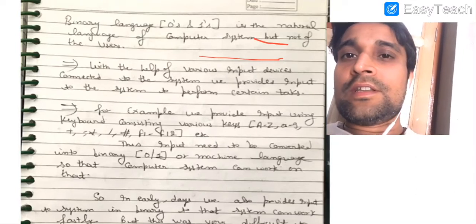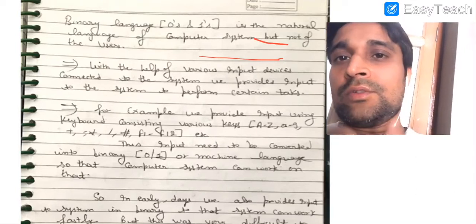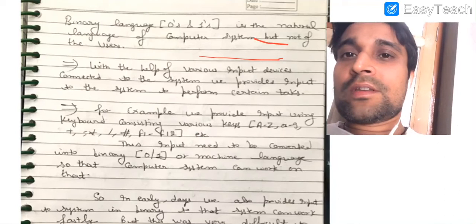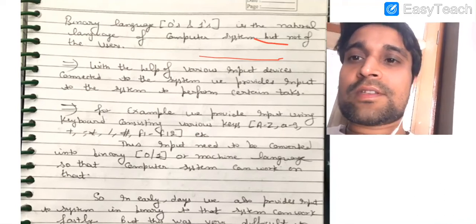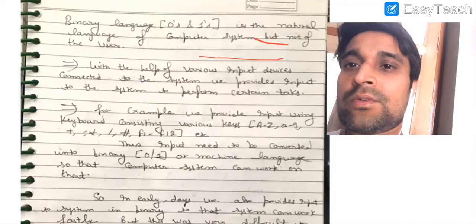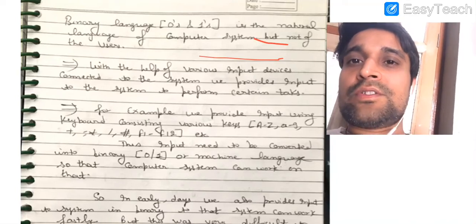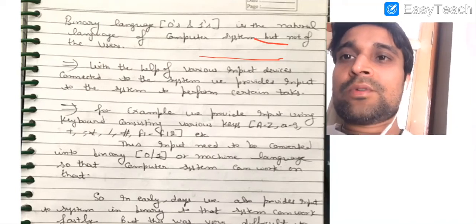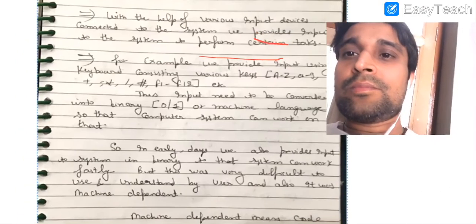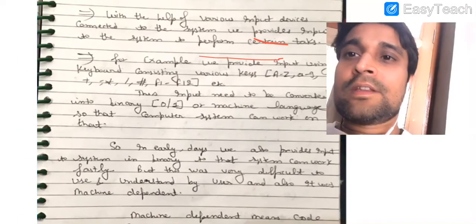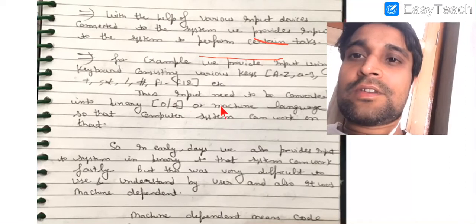Suppose I understand Hindi or English and you understand Hindi or English, then we both can communicate. If we don't understand a common language, then we need a language translator. Same is the case with the computer system. When we provide any input to the computer system, this input needs to be converted into binary so that the computer system can understand it.